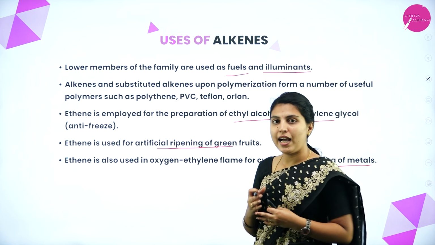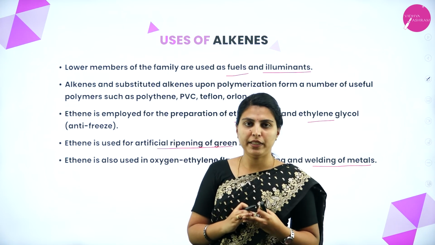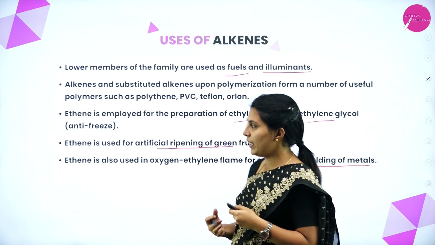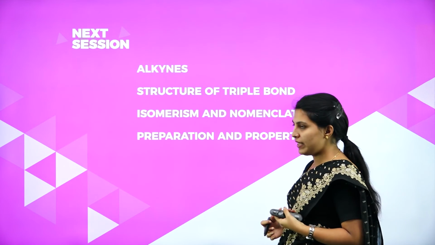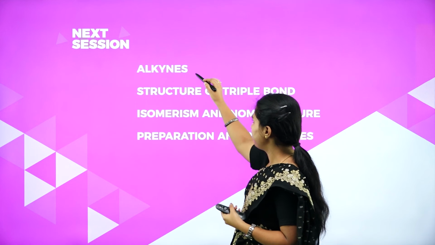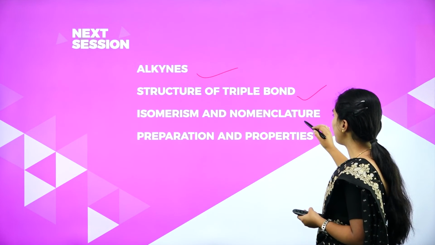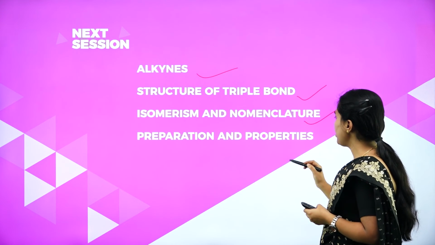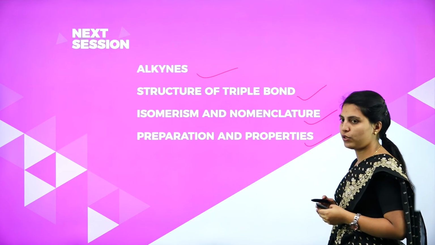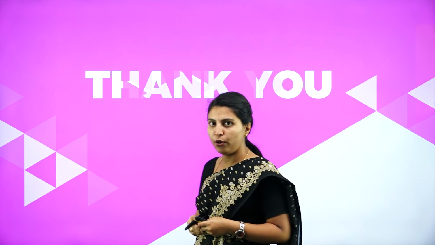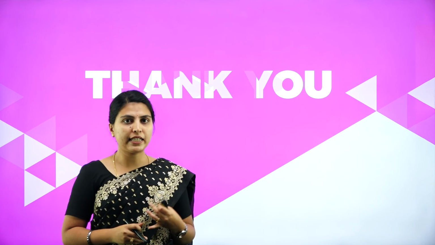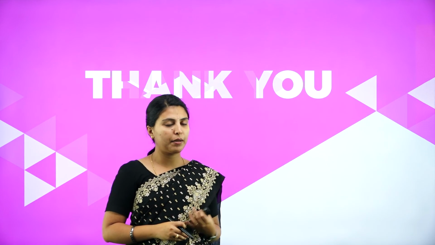Till here the alkenes part has been completed. Okay. In the next session, we will study about the alkynes: structure of triple bond, isomerism and nomenclature of alkynes, preparation and properties of alkynes will be seen. I hope you have understood the complete physical properties and chemical properties of alkenes. In the next class, we will study the next functional group, that is alkynes.